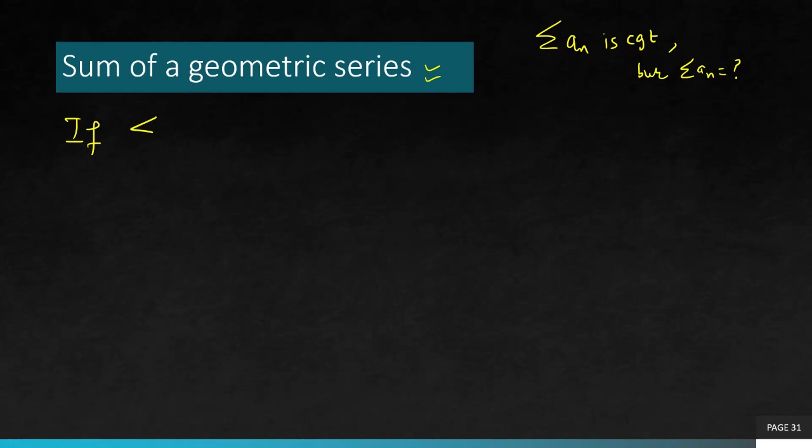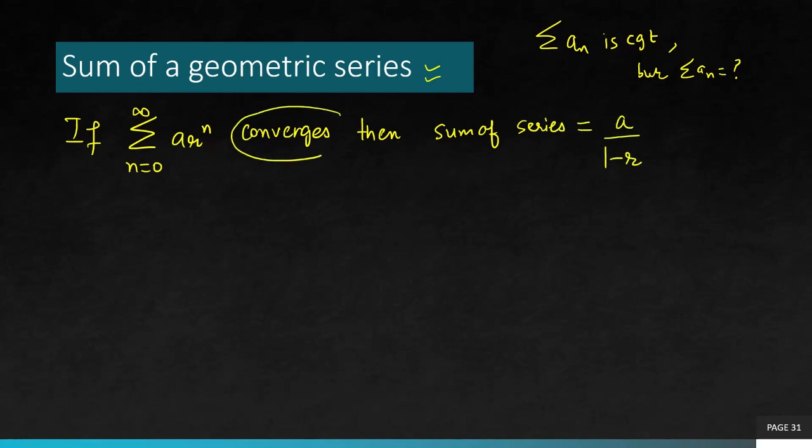So that's the formula. If a series sum of A R^n, n is 0 to infinity, converges, meaning the geometric series converges, then the sum of this series is equal to A over 1 minus R. The important point here is convergent. It should be convergent because it's meaningless to talk about the sum of a divergent series. If you find out that the series is divergent, but you still accidentally use this formula and say this is the sum of the series, then you are doing something wrong. That's not what we are going to do. The first condition is that it should be converging, and only then can you find its sum.